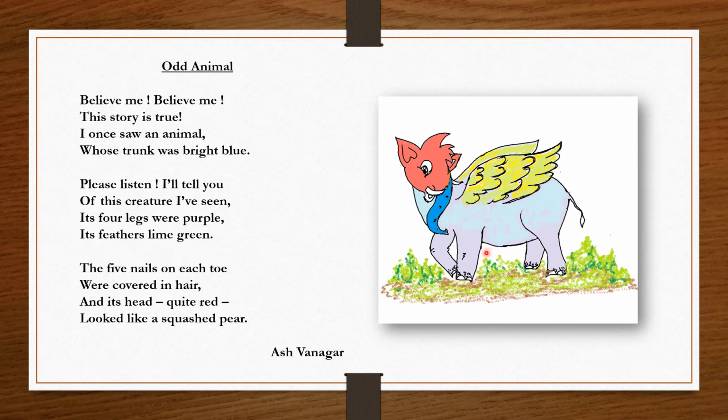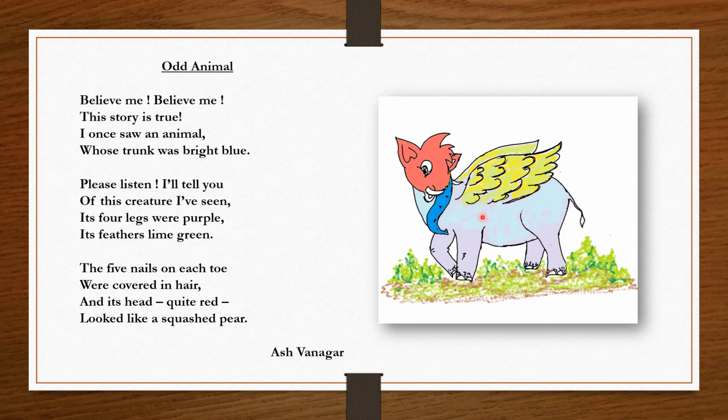Dear children, in this poem, the poet is saying he has seen something. So he is telling a story where he has seen something. Believe me, this story is true. I once saw an animal whose trunk was bright blue.